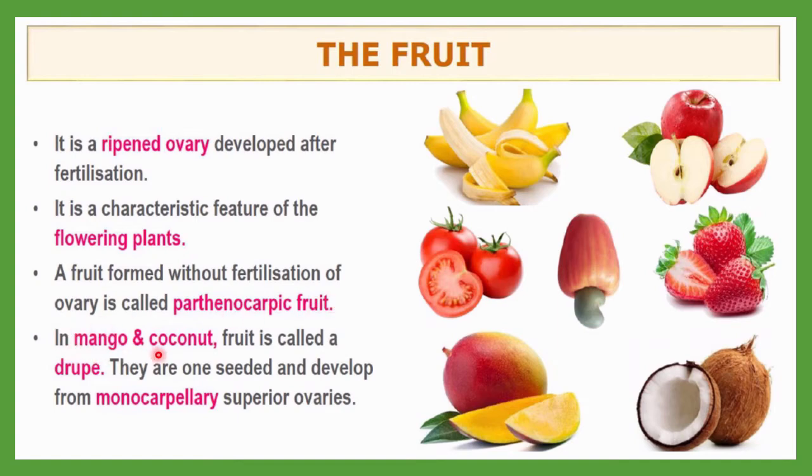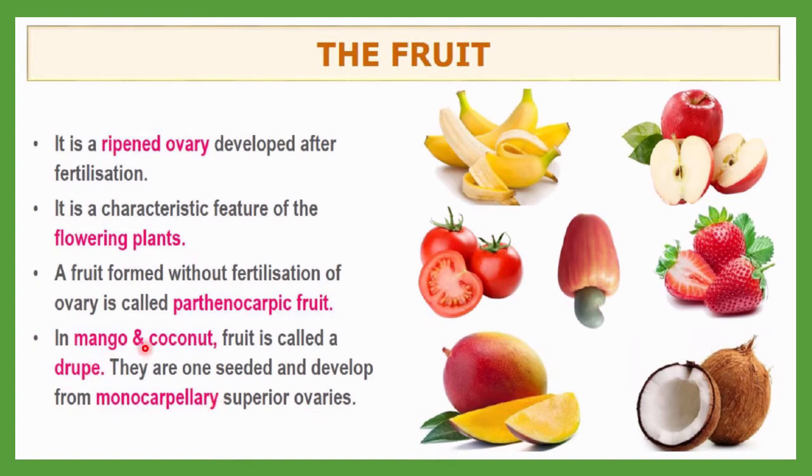In mango and coconut, the fruit is called drupe. You must remember this specific term. Here you can see the photograph. In the mango and the coconut, the fruit is called drupe. They are one-seeded and develop from monocarpellary superior ovaries. You know very well what a superior ovary is now. Having one carpel, a superior ovary.